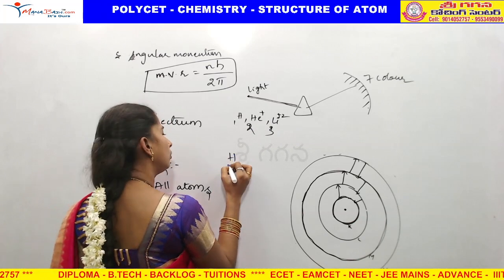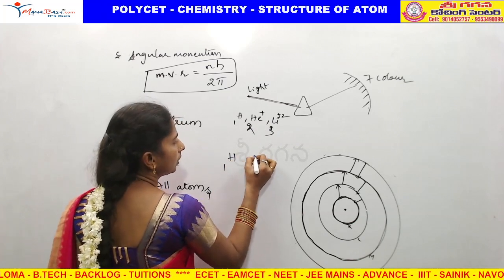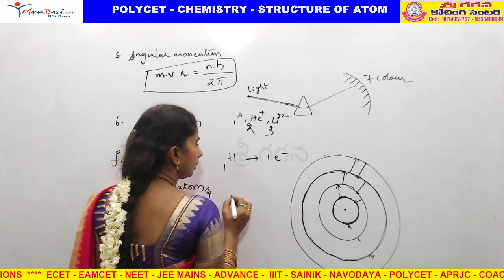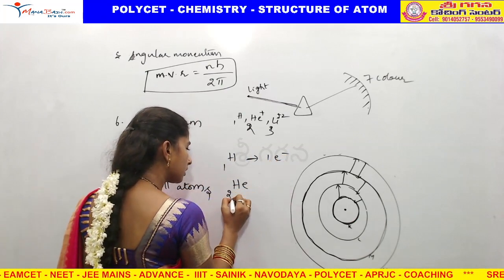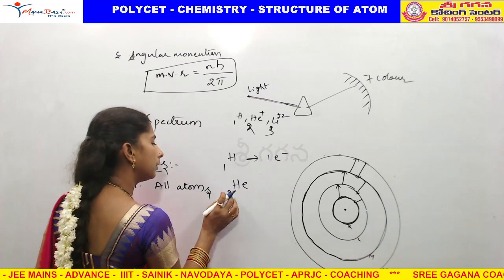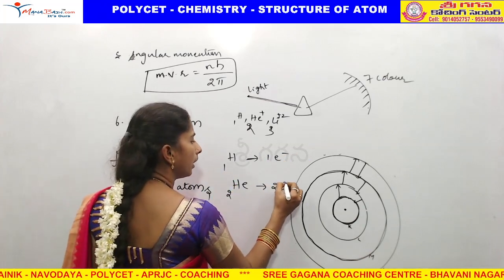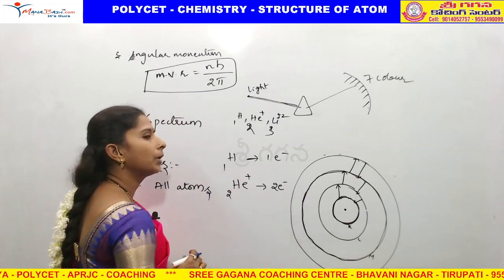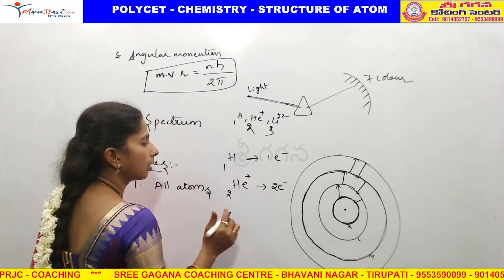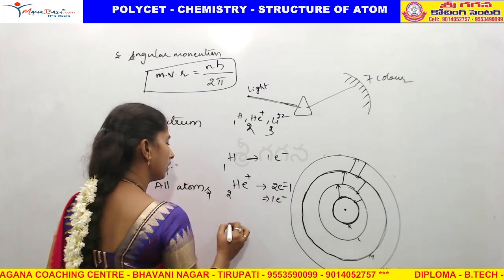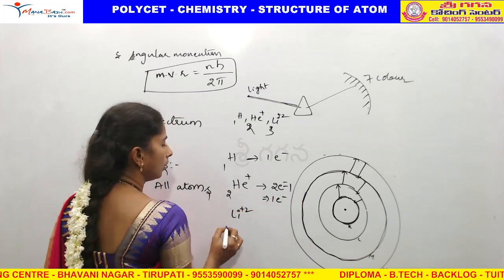Hydrogen, if you take, we know its atomic number, that I will explain. One electron only. Helium, what is the atomic number? That many electrons will be there, so 2 electrons. But he has taken He+. Plus means loss of 1 electron. 2 electrons minus 1, we will get 1 electron only. Lithium, Li2+.